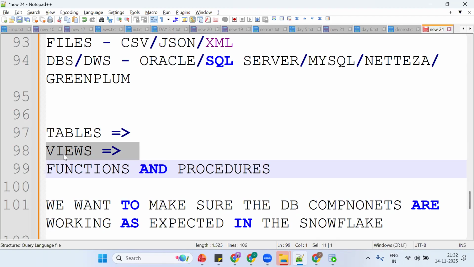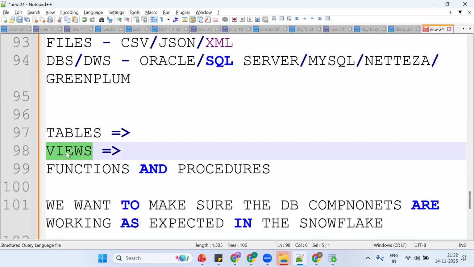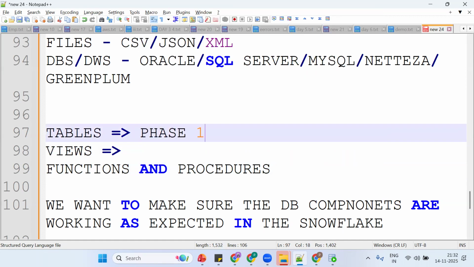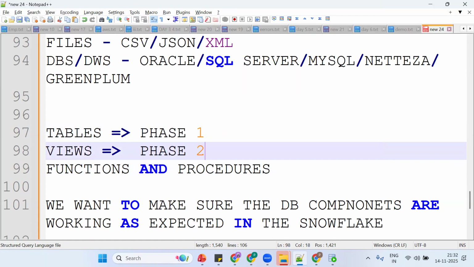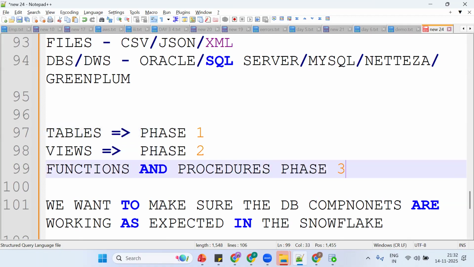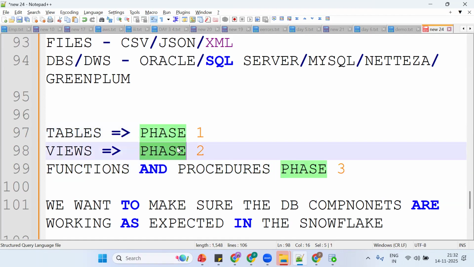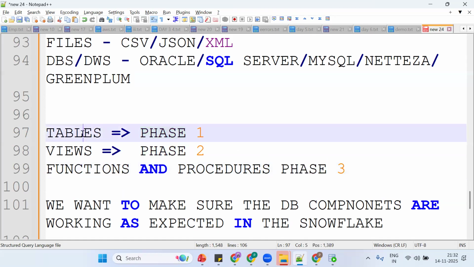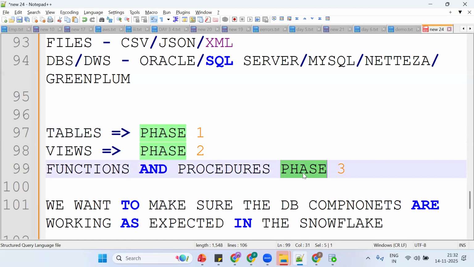So tell me, what exactly are we trying to migrate? Any guess? We are trying to migrate existing tables, existing views, existing functions and procedures. Okay, got the point. We'll have phases: phase one, phase two, and phase three. There will be multiple phases, and we'll work on any of the phases as a project. In these three phases, we'll try to make it work. This is the concept of a migration project.